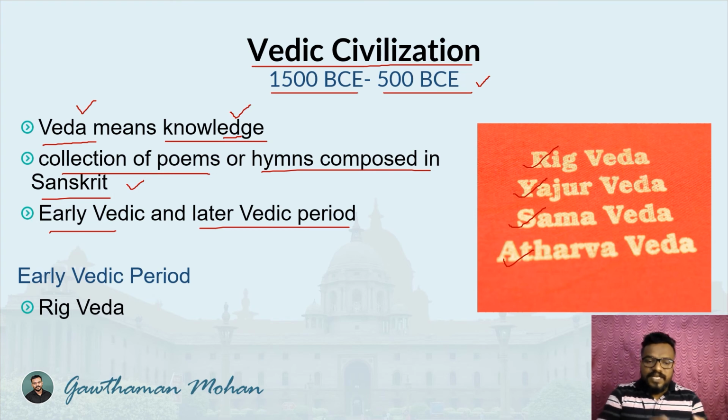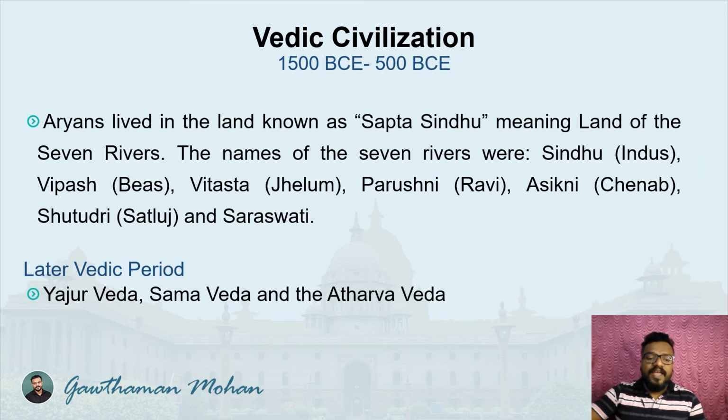So how are the early Vedic period and later Vedic period different? In the early Vedic period, the only Veda that existed was the Rig Veda. It is the first, or early, Veda that we can see. The Aryans lived in a land known as Sapta Sindhu, which is also connected with the Indus.